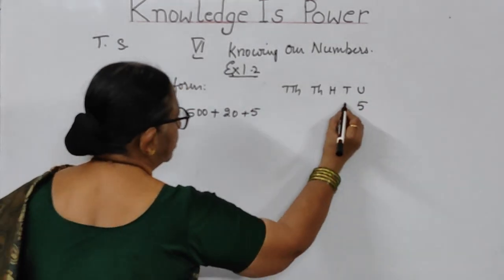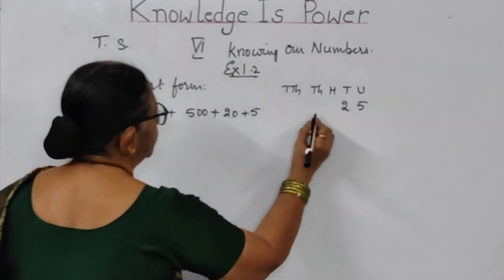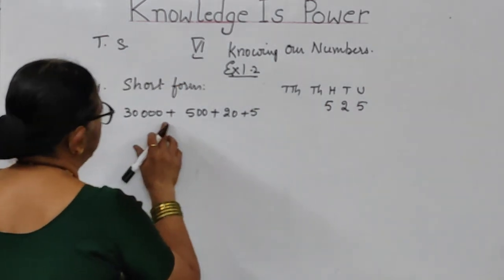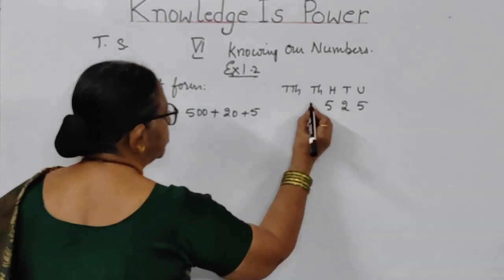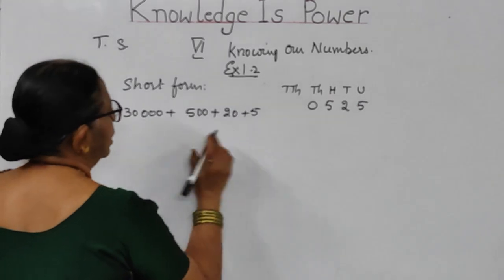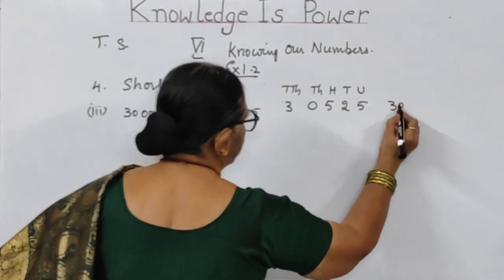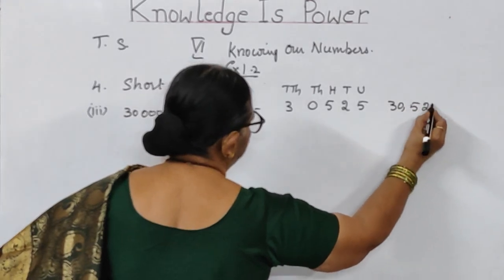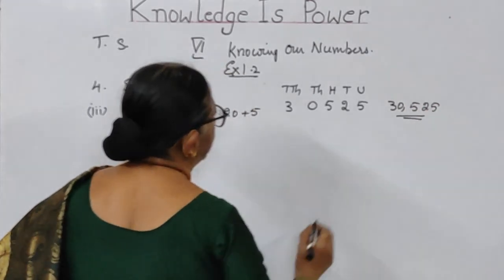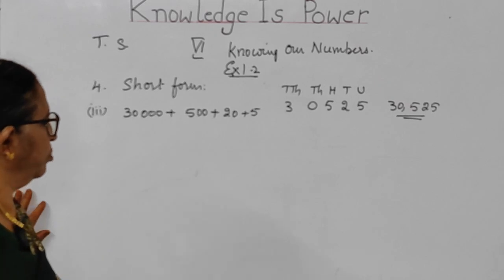Tens place the number is 2. Hundreds place the number is 5. But you don't have any number in thousands place. Keep 0. And 10,000s place 3. So what is the number, children? 30,525 is the answer for this number.